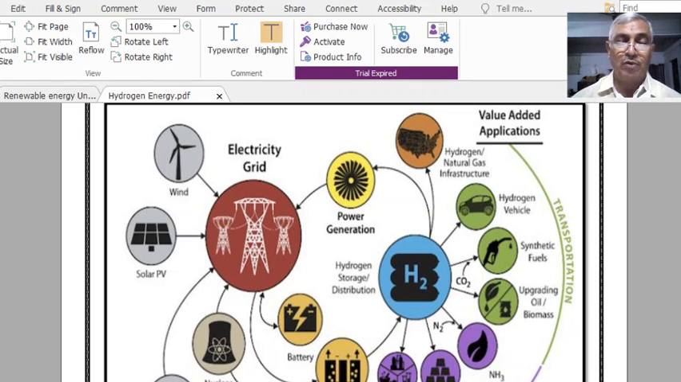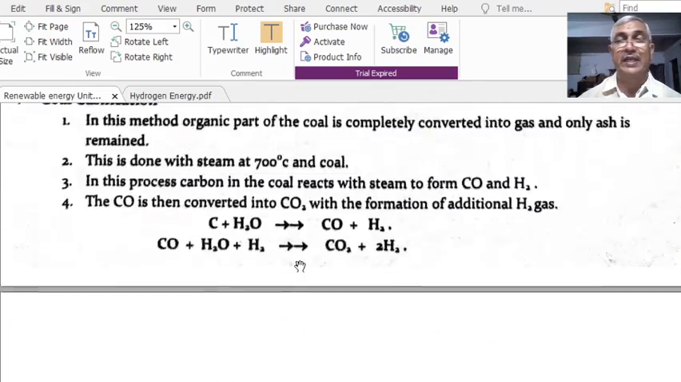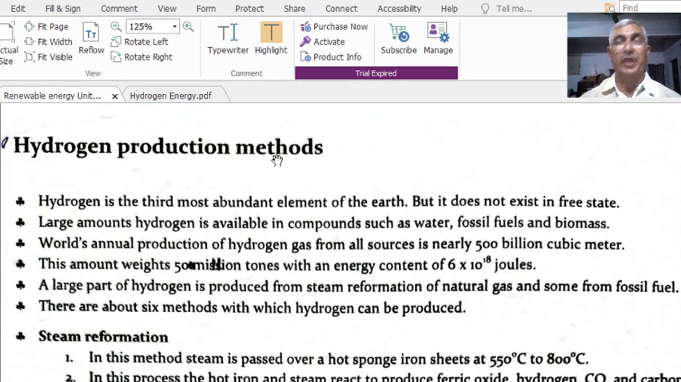Right. Now, how to produce this hydrogen, because it is not directly available in nature. It is available in the form of compounds with other elements. Therefore, it has to be produced. That's why we will see what are the various methods with which hydrogen can be produced. For that, I will directly upload the student material and discuss the various methods of hydrogen production.